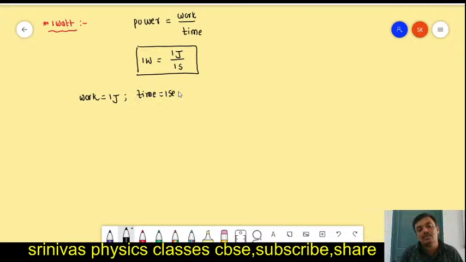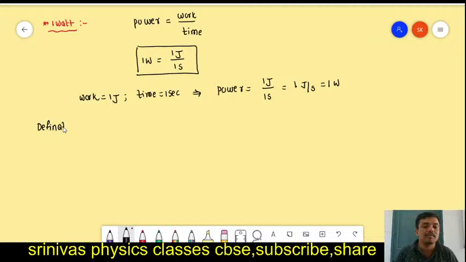By taking these values, you find the power from the above formula. Work is 1 joule, time is 1 second, then we get 1 joule by second. Joule by second is nothing but watt. That means if any person does 1 joule of work in 1 second, his power is 1 watt. The definition we write like this.